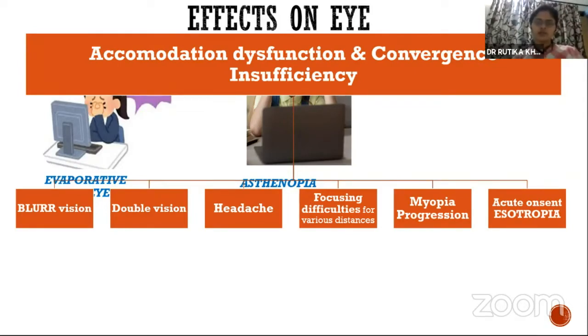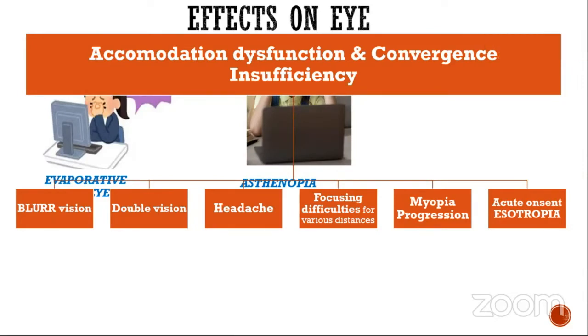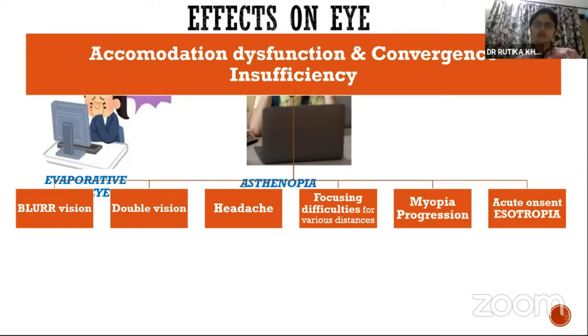Generally, the child will come and complain of blurred vision, double vision, headache. Headache is the most common complaint. I think everyone will be seeing it in OPD right now. Patients also complain of focusing difficulty. Sometimes the patient will have vision 6/6 and still complain that they are not able to read from the board or from the book. So basically this is due to accommodation dysfunction. Myopia progression is increasing and there is a much increased incidence of acute onset esotropias.